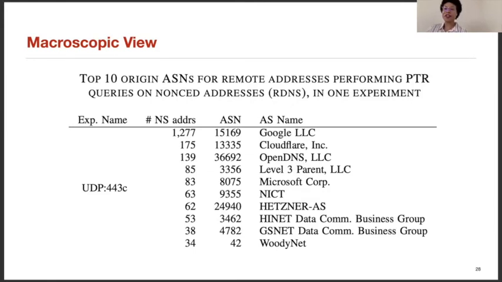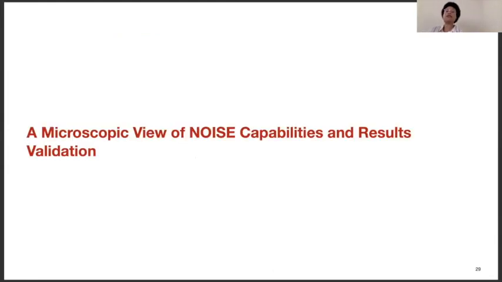Speaking of third parties, if we look only at RDNS reactions for experiment UDP-443C, we see the top ASNs that performed reverse lookups on our nonced addresses. We were somewhat surprised how common it is to use open public DNS resolvers, some of which you see here. This shows how data is being shared and propagated. Let's zoom in now for the microscopic view.